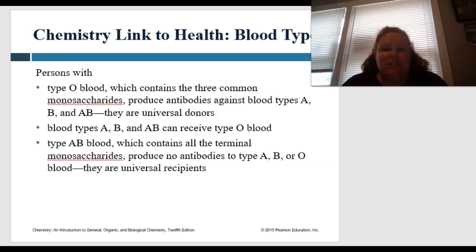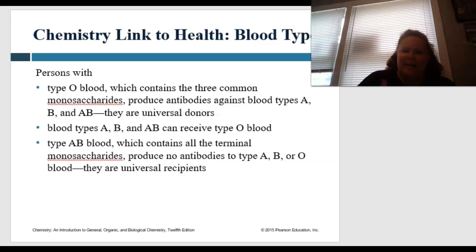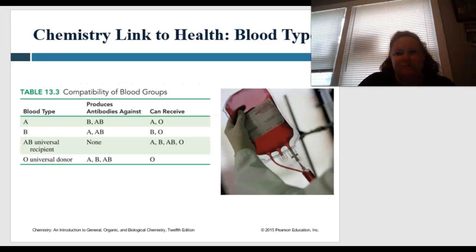Type AB blood, which contains all the terminal monosaccharides, produces no antibodies to type A, B, or O, and therefore they are universal recipients. Sometimes this gets mixed up in media, right? Recipients are different than donors, all right? Anyone can get type O blood because it's good for everything, but AB can get any type of blood. People say that AB is the most common, but I think it's actually A positive. Regardless, there is a difference between a donor and a recipient, okay? And here is a fun little chart about the compatibility of blood groups.